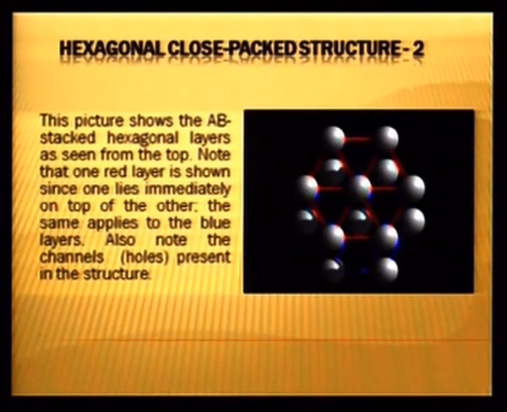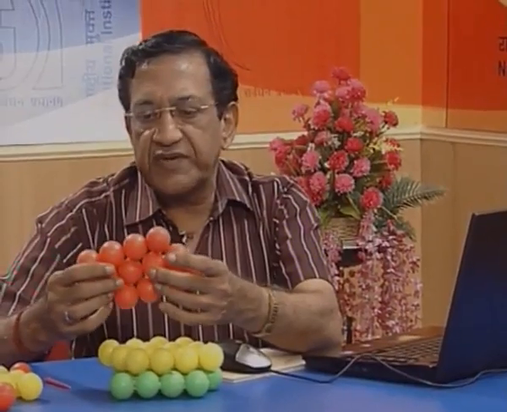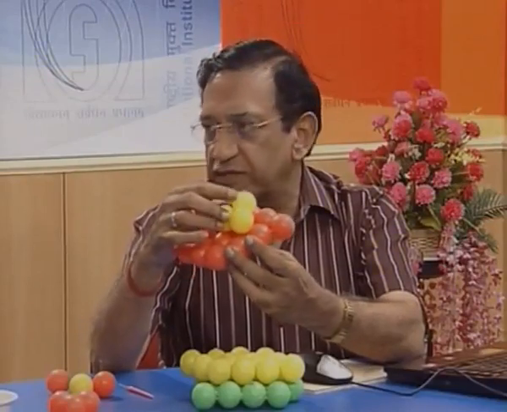One important question arises here, sir. What is the coordination number of each atom in this arrangement? In this, the coordination number is 12. How does this number 12 come? We can see again with the help of these spheres. The central sphere is surrounded by 6 spheres in the same layer, and if we place the second layer, 3 spheres of this will also touch the central sphere, and 3 spheres of the layer on the other side will also touch.